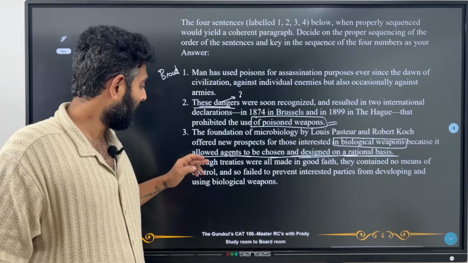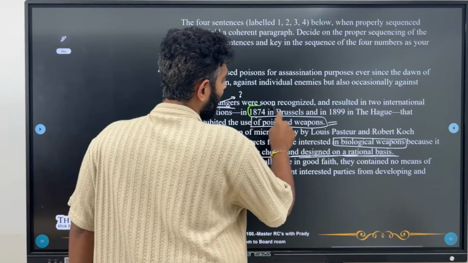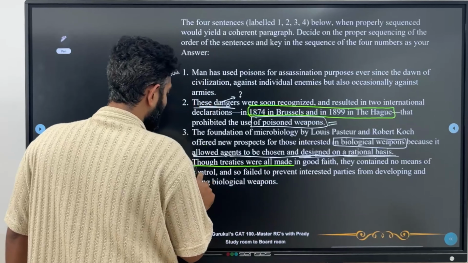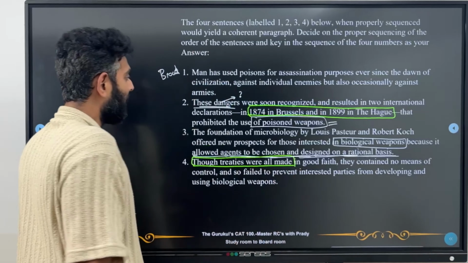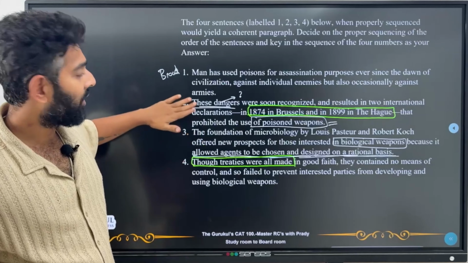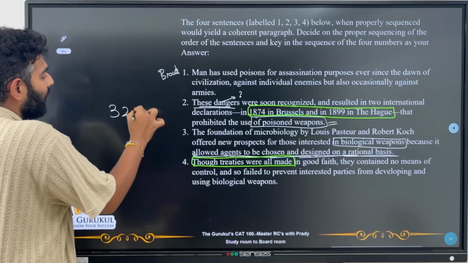Now let's look at 4th one. Though treaties were all made in good faith. Now these are the treaties that we are talking about, and in this statement he says that though treaties were all made in good faith. That means definitely I should get 4 after 2. And what do I understand from 3 and 2? I understand that 3 should come before 2. So definitely 3, 2, 4 is one order.